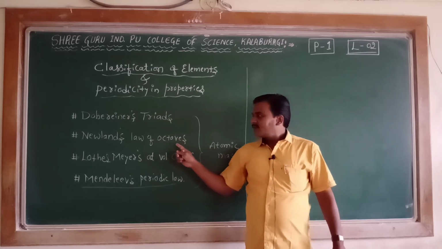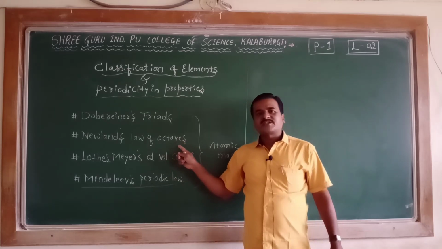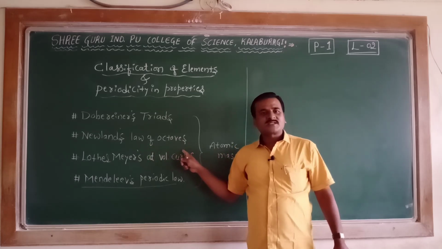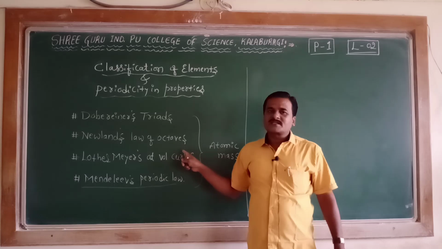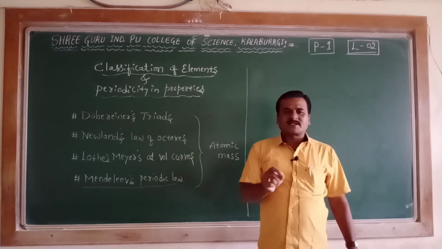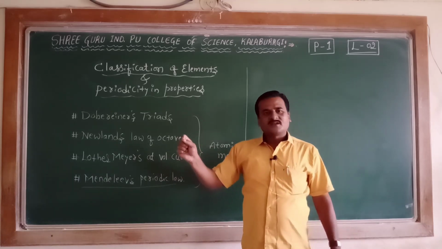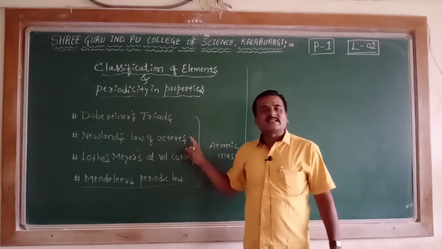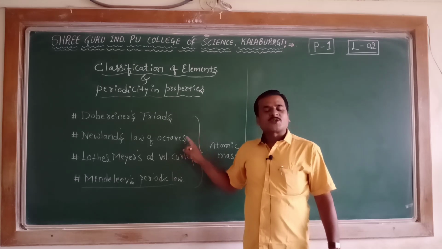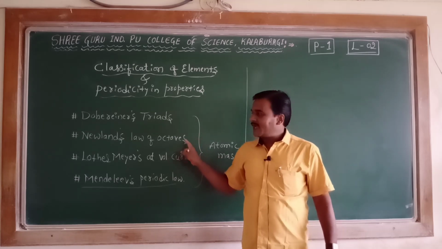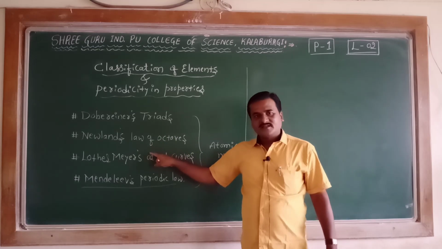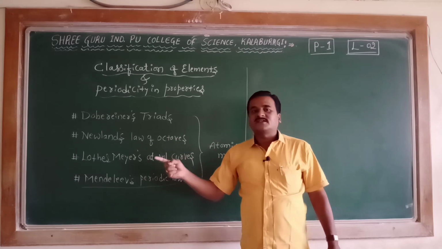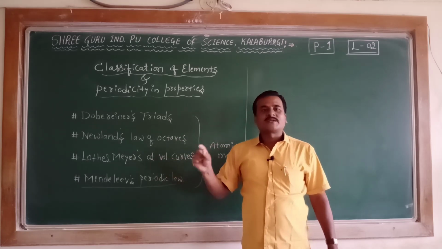In the classification made by Newland with the proposal of the law of octaves, how did he arrange the elements? He arranged the elements in the increasing order of their atomic masses, such that every 8th element possesses similar properties to the first element, which is similar to the repetition of the 8th musical note in the octaves of music.